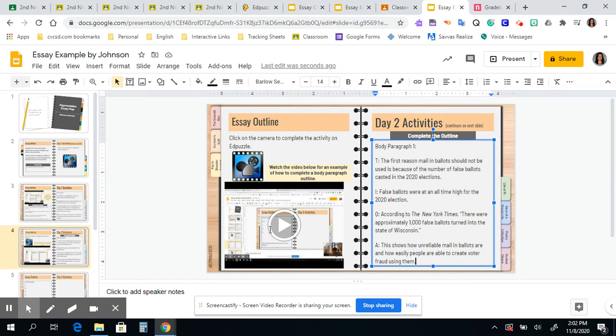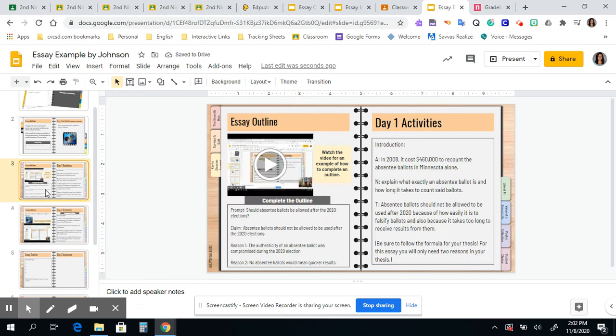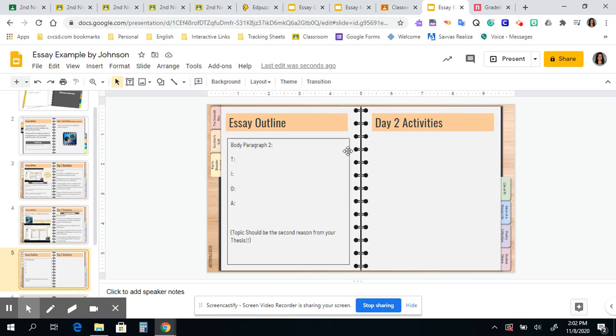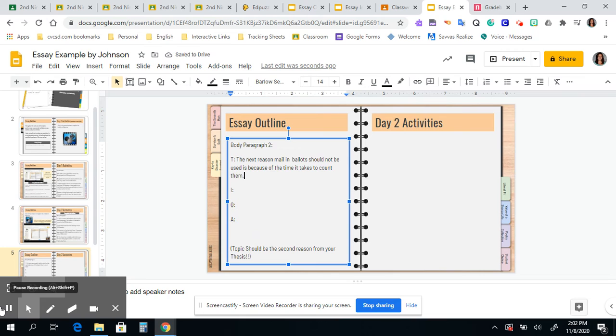So then I'm going to do this process all over again because I need to do it for my second body paragraph. And my second body paragraph is no absentee ballots would mean quicker results. So remember those transition sentences, I would use one of those for my topic sentence. So I could say the next reason mail-in ballots should not be used is because of the time it takes to count them. And then I'm going to introduce my quote.